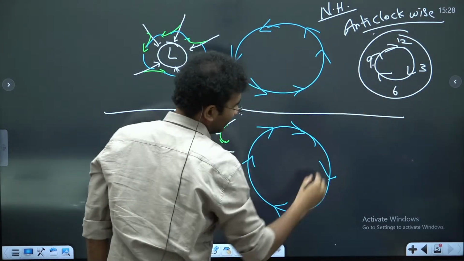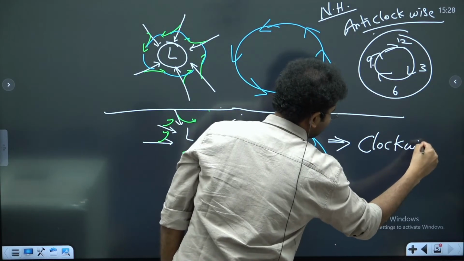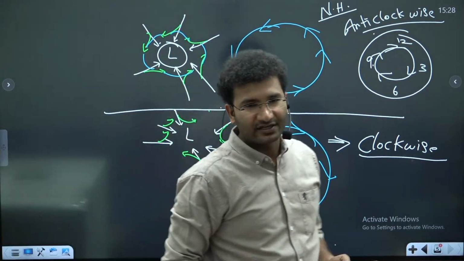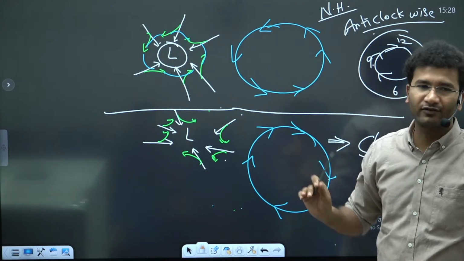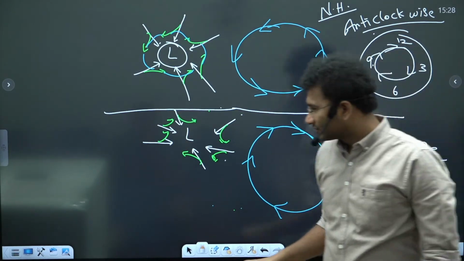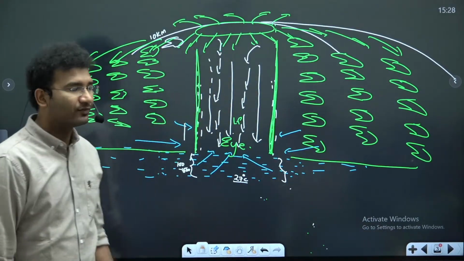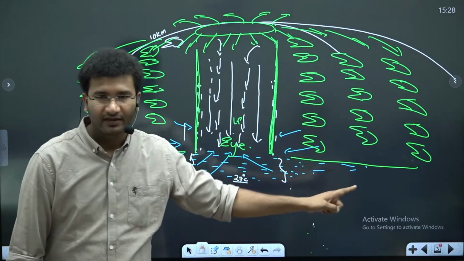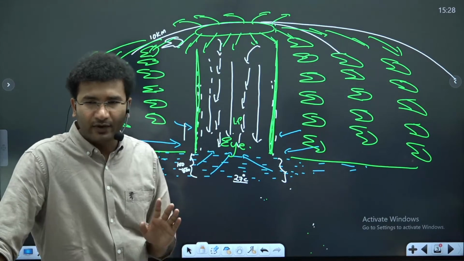A cyclone in the southern hemisphere rotates clockwise. Imagine that there is no Coriolis force present. When there is no Coriolis force present, you will not find cyclonic circulations, right? So the same cyclone which you got to see here needs some Coriolis force, and this entire system is a rotating system, right? So these are the 5 bare minimum conditions that are required for the formation of a tropical cyclone.